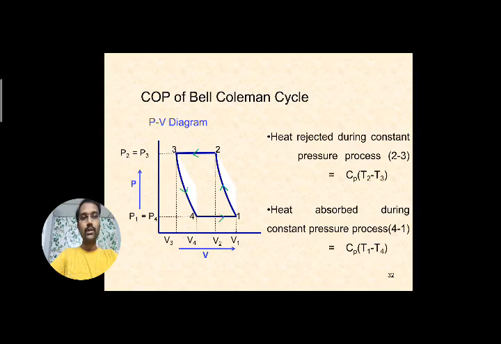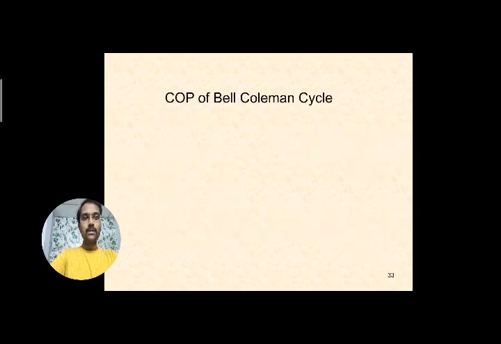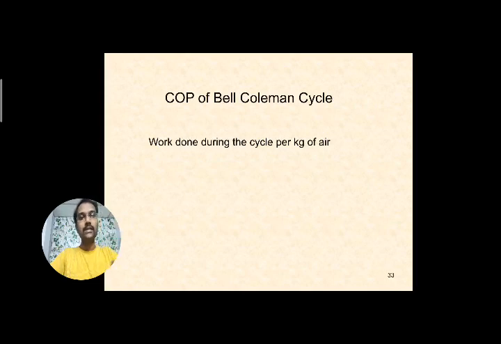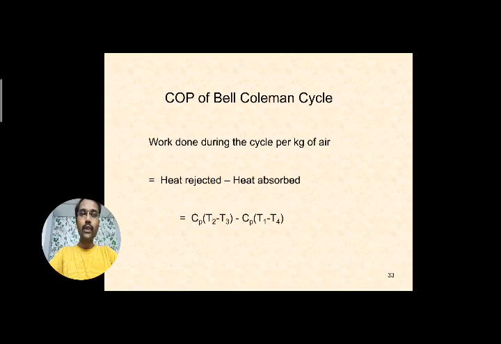Here the highest temperature is T1 and the lesser temperature is T4. Okay, so remember that. Next we'll see the work done during the cycle, considering 1 kg of air is sent into the cycle. So it can be written as heat rejected minus heat absorbed. Already we have seen the formula. So heat rejected is Cp into T2 minus T3, minus Cp into T1 minus T4.